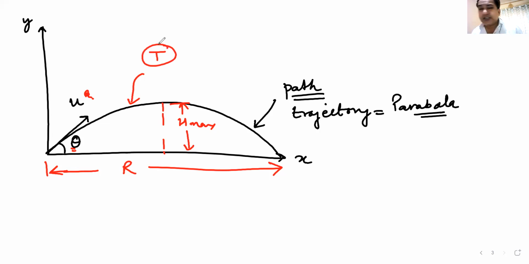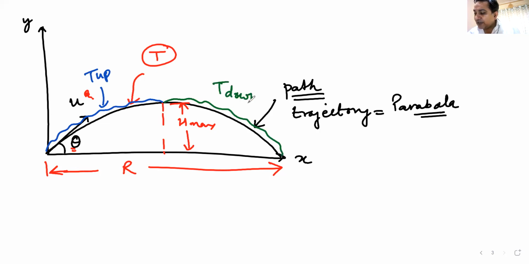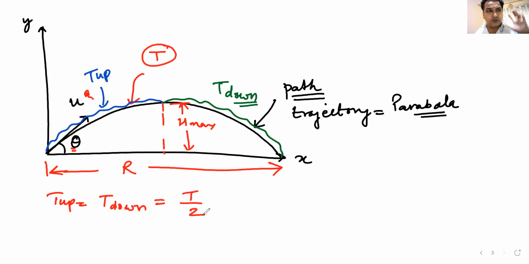This capital T is the total time of flight, which can be broken up into two things. One is the time from here to here, which I say time taken to go up. The other is the time from here to here, time taken to come down. What is the relation between time taken to go up and time taken to come down? Both are same. So T up is equal to T down, and that will be equal to total time divided by 2. Do we all agree on this?